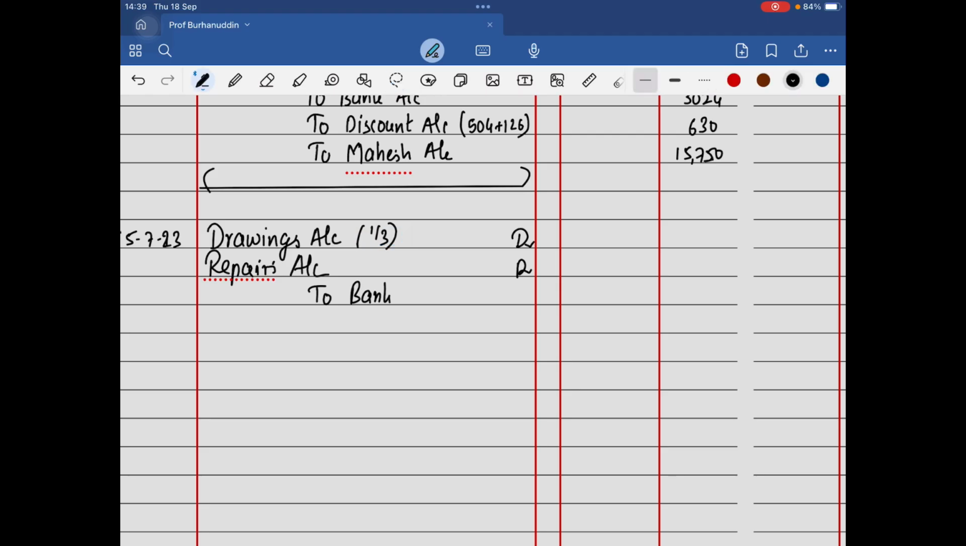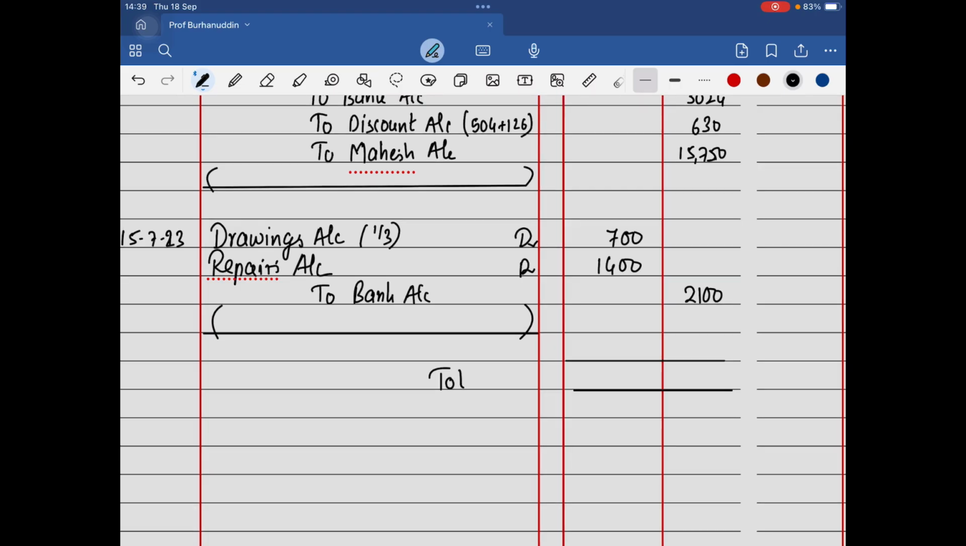Bank account. Is it 2,100? Is it 700? Is it 1,400? 1/3 of 2,100 is this much. Sir, my maths is strong, we did it directly. And at last, now there is no balance carried forward and brought forward. We are going to have a total. At last, we are done with this question.